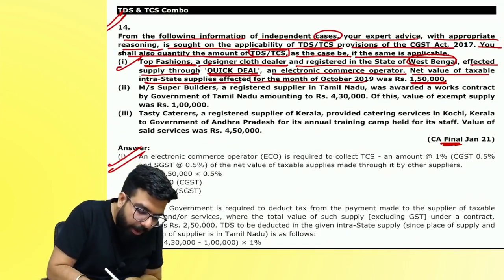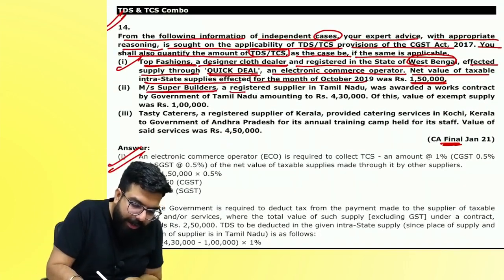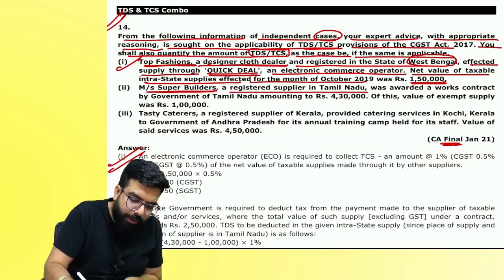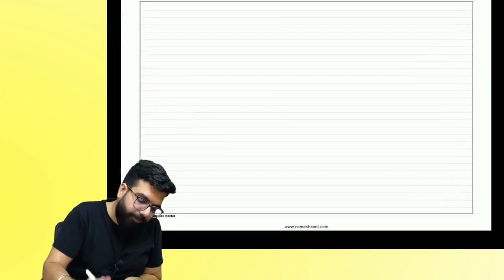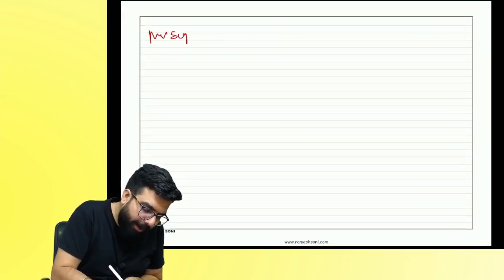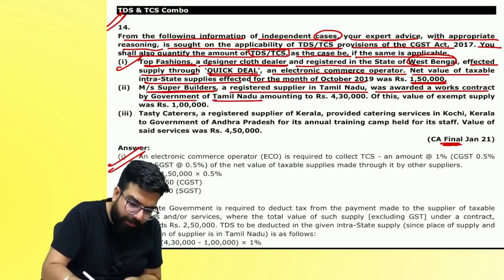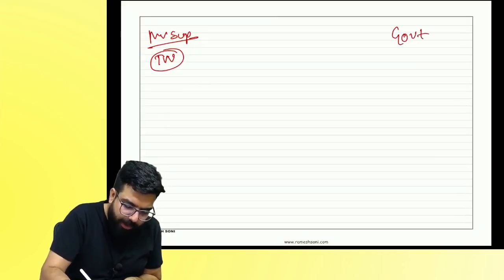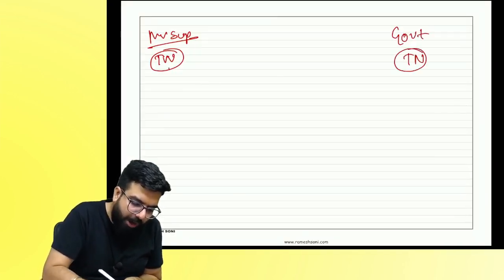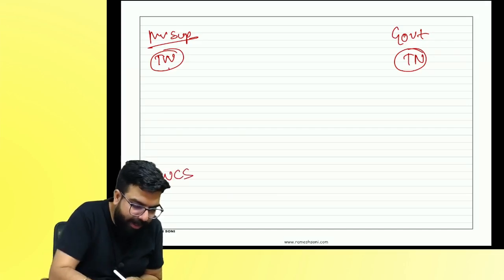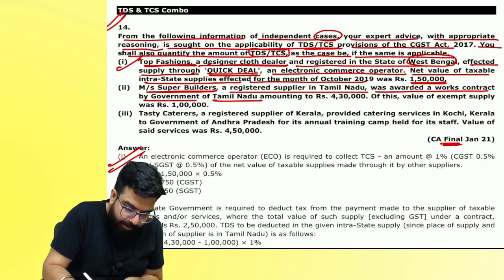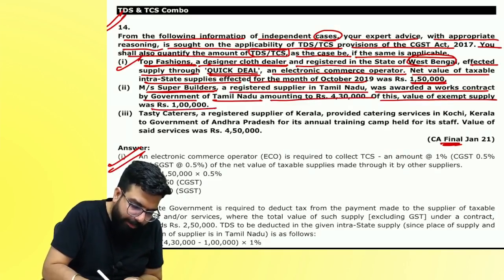Next. Mr. Super Builder, a registered person of Tamil Nadu, awarded a works contract by the government of Tamil Nadu. The government of Tamil Nadu gave me a works contract. Works contract service. Where is the service to be given? Out of which exempt supply is 1 lakh.